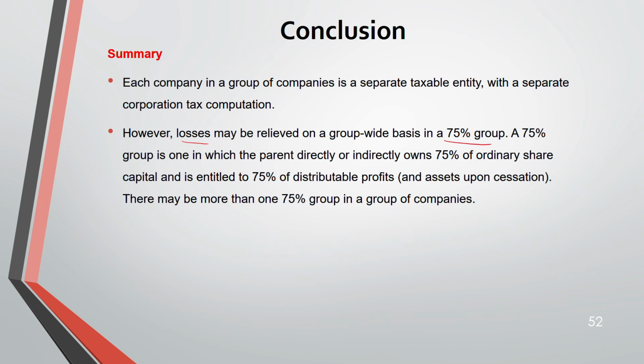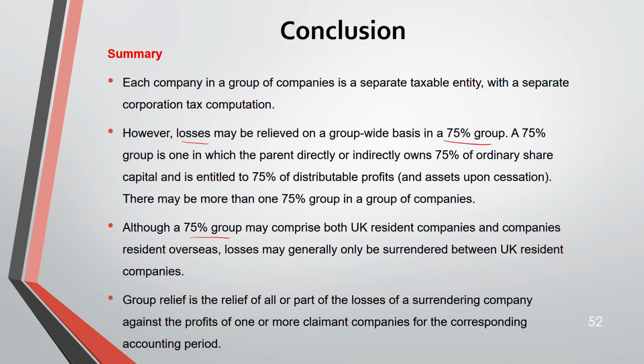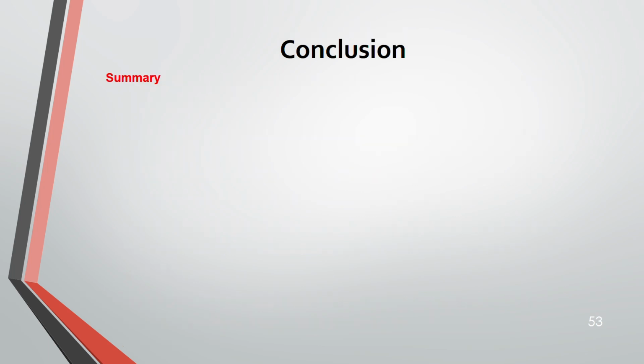Both UK resident companies and non-UK resident companies can be part of a 75% group, but an overseas company cannot offset its losses against the UK companies. And group relief is a relief of all or part of the losses of the surrendering company against the profit of the claimant company for the corresponding accounting period. The accounting period has to be common between the surrendering and the claimant company. If it's not, you have to apportion.